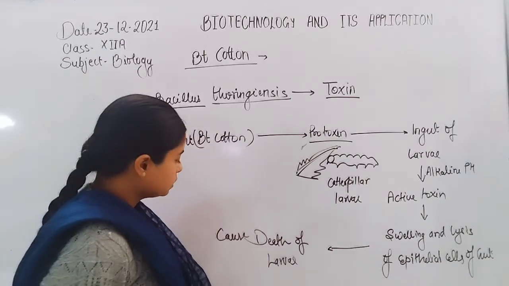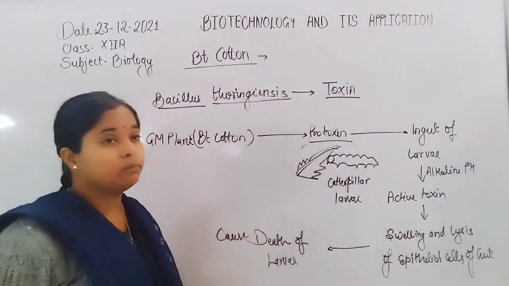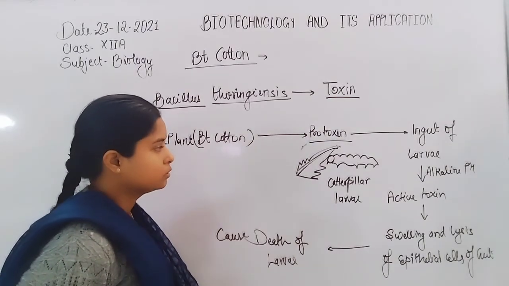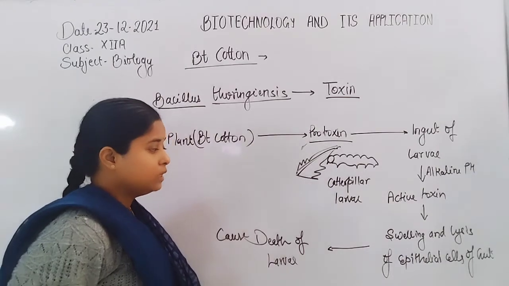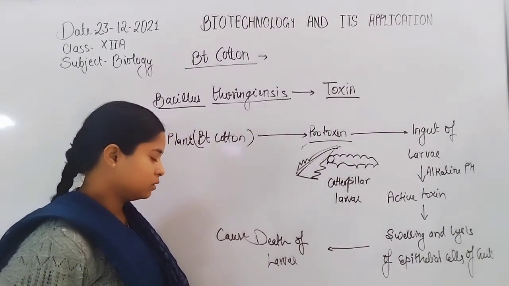Then the active toxin binds with the epithelial membrane of the epithelial cells of the gut of the larvae, and that causes swelling and lysis of the epithelial cells.